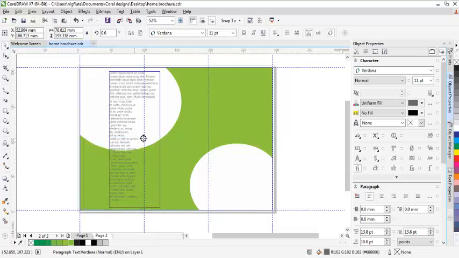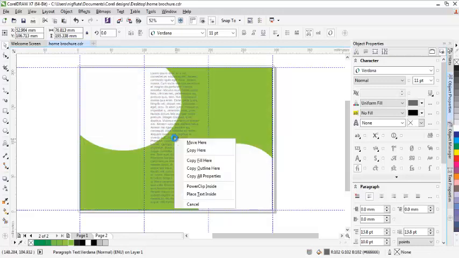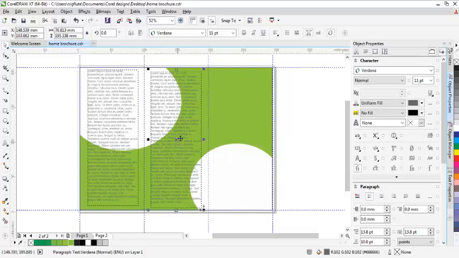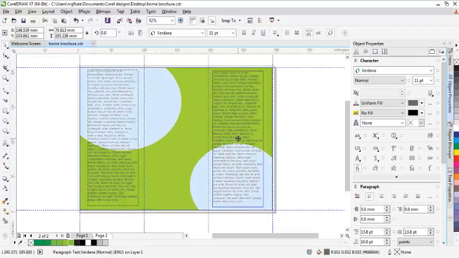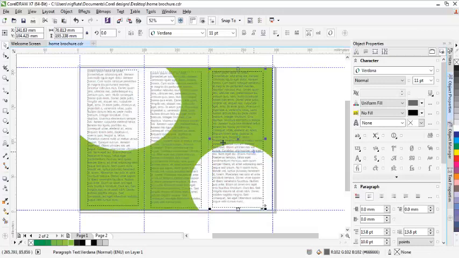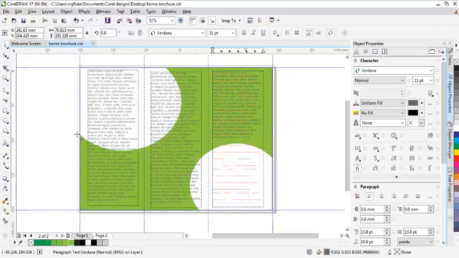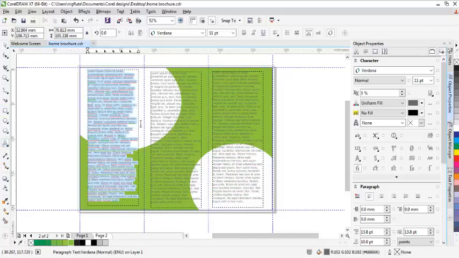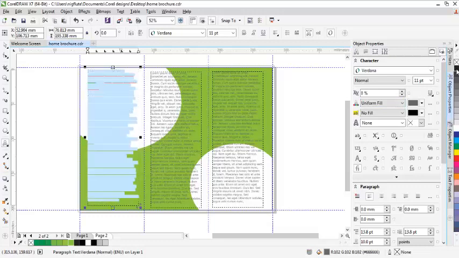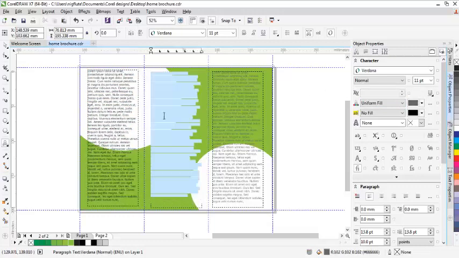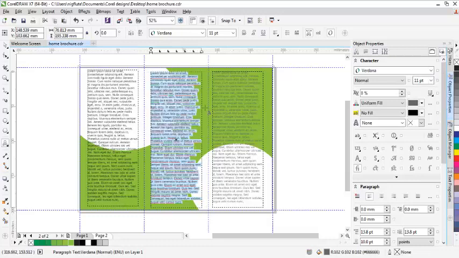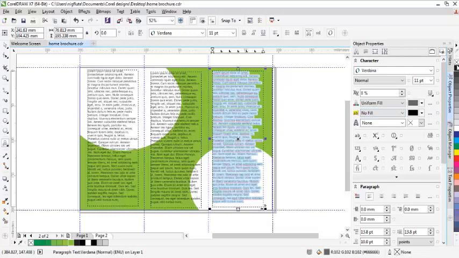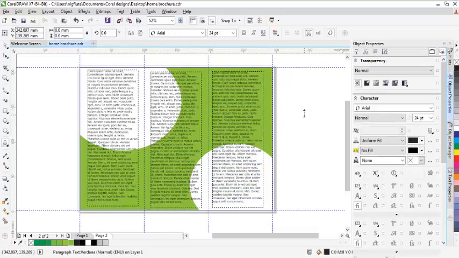So you can repeat the same process by putting the text here. Now let me make the text a bit bold. Control A, make sure that it's black. So this is basically, you can include images or anything that you intend to change.